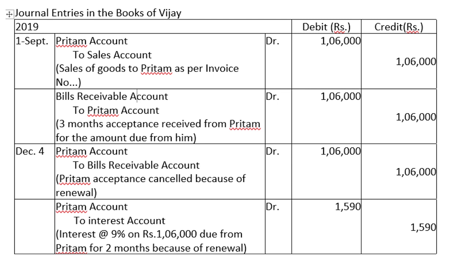1,06,000. But Preetham is ready to pay interest. So interest at the rate of 9% on rupees 1,06,000 for a period of 2 months. That is 1,06,000 into 9% into 2 by 12 has to be calculated, and this amount is due from Mr. Preetham. So interest is an income for Mr. Vijay, so it has been credited. So Preetham's account debtor to interest account 1,590.